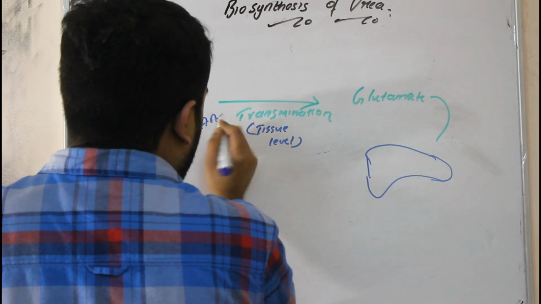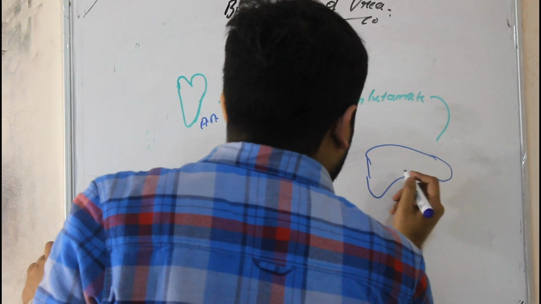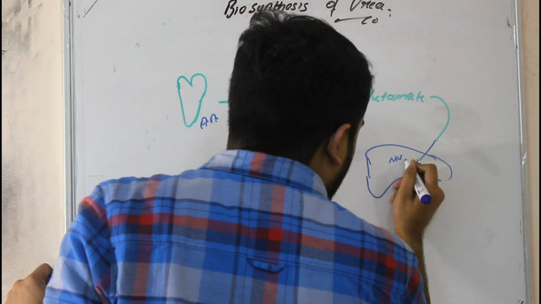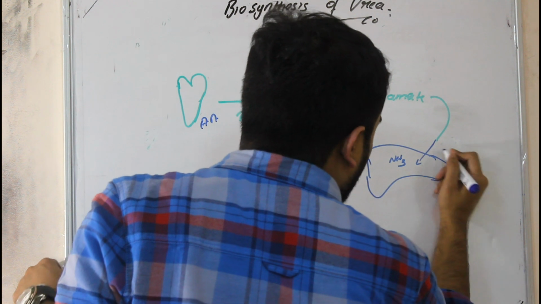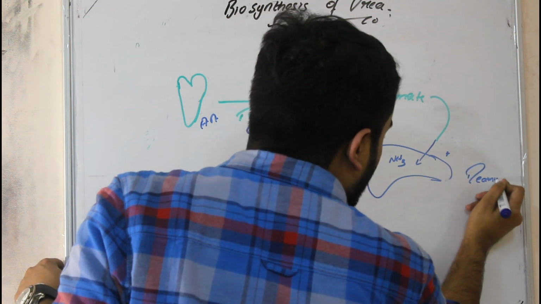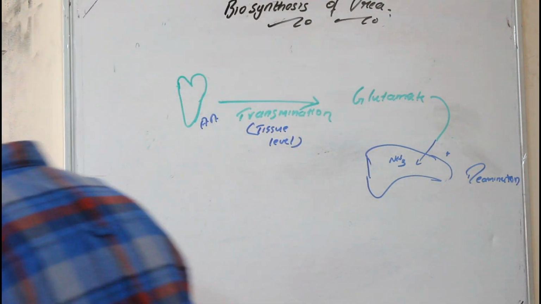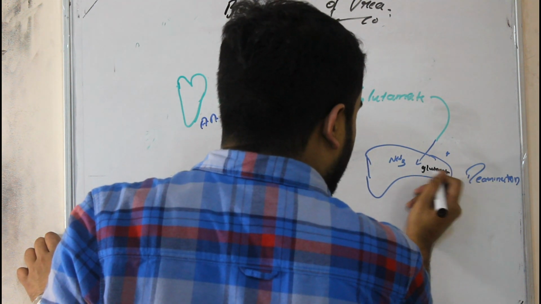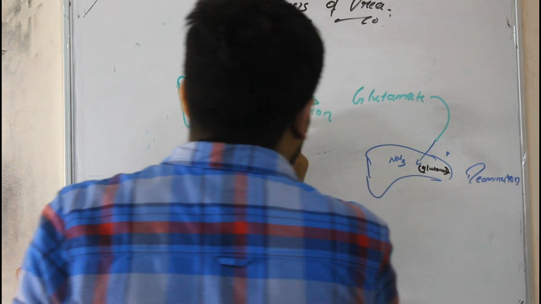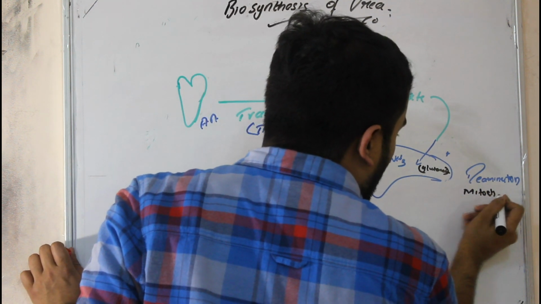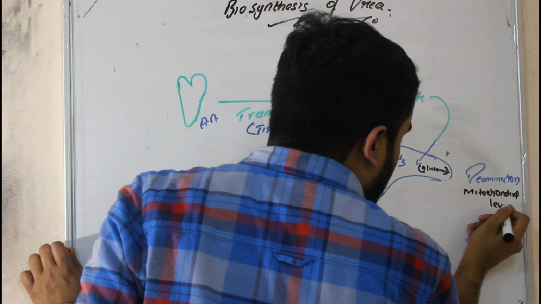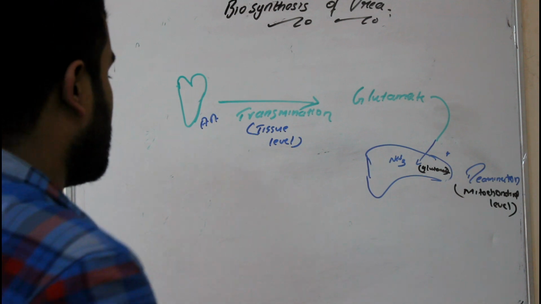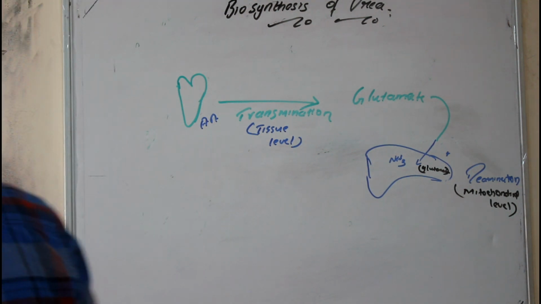Here we have one amino acid, right? In the organ or tissue, it is transaminated to form glutamate. So glutamate will deposit what? Ammonia here. This process is known as what? Deamination. Glutamate will come here and release ammonia. It is known as deamination. This is tissue level, and this is mitochondrial level. Clear? So these are the things happening. Now we will see each step. So first step what we have studied is what? Transamination.